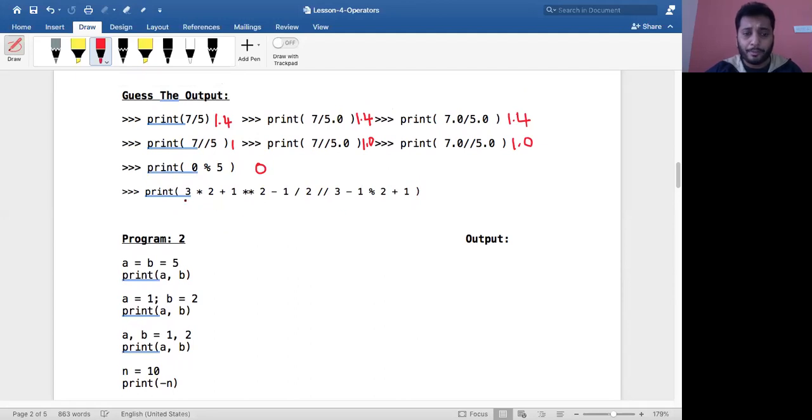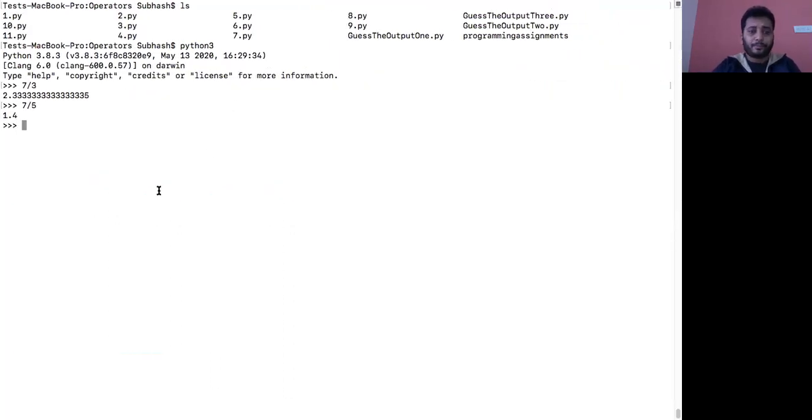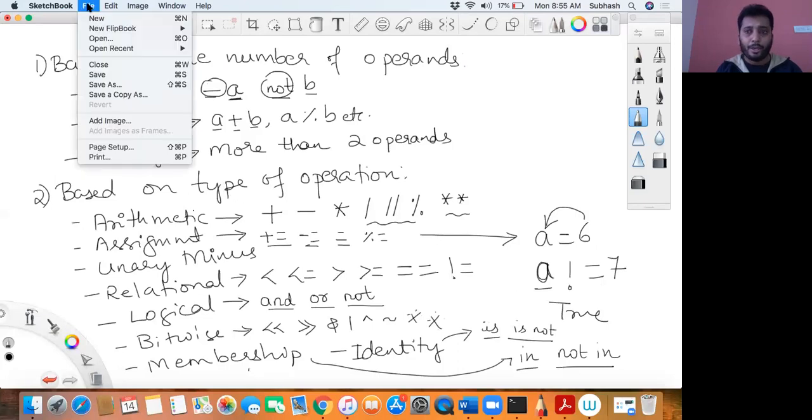Now we have a very big expression, 3 multiplied by 2 plus 1. Okay, can you solve this? How do you solve this? 3 multiplied by 2 plus 1. Let me write it and then solve it. Can I remove this from the screen? If you want to take a picture, you can take a picture. Okay, I'm removing this from the screen for now.